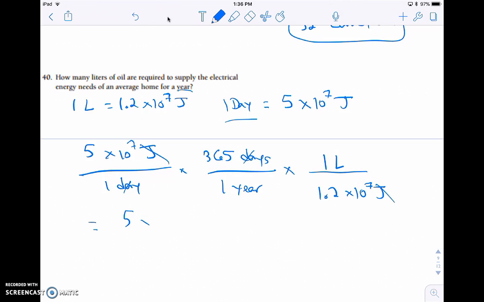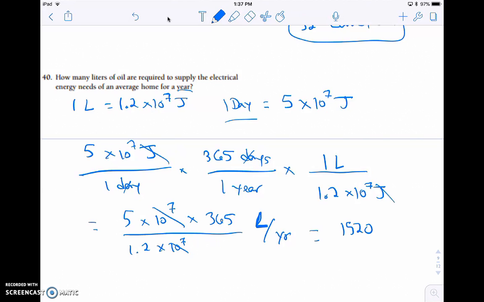So this will become 5 times 10 to the 7th times 365 over 1.2 times 10 to the 7th. And that was all there because we had times 1 times 1. And again, this is in liters per year. So again, the 10 to the 7ths are going to cancel out here. So we do 5 times 365 and divide it by 1.2. Well, that's liters. That's L per year. Okay, and that's roughly 1,520.8 liters per year.